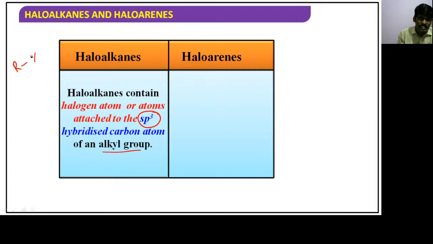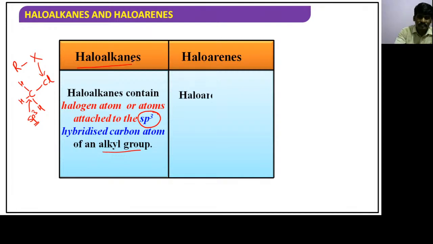In CH3, the hybridization of this carbon is sp3, meaning the halogen is attached to an sp3 hybridized carbon. Such halogen compounds are called alkyl halides or haloalkanes.